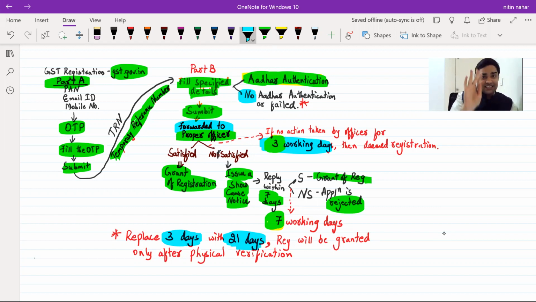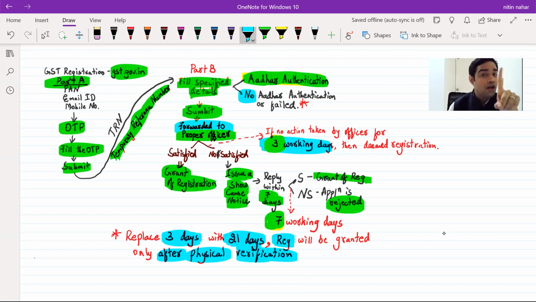It has further changed for November 21, but we'll stick to the amendment for May. 3 working days replaced by 21 working days plus registration will be granted only after physical verification is completed. Only after physical verification is completed. So be very careful. One change is 3 working days is changed to 21 working days.